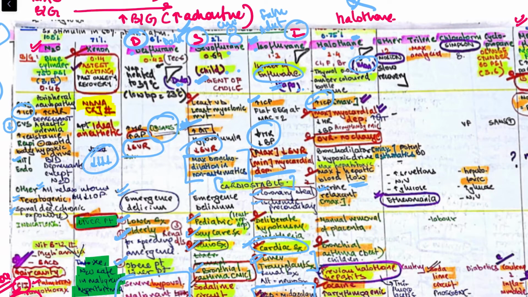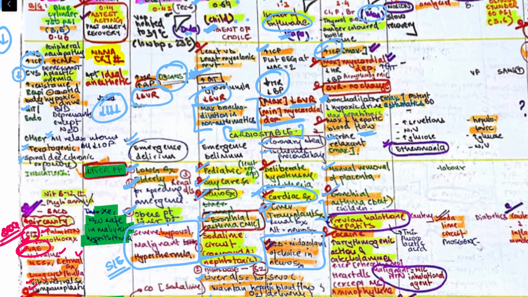Okay, then remember it causes maximum bronchodilation in asthmatic patients. In non-asthmatics sevoflurane was causing the maximum bronchodilation, but in asthmatics halothane is responsible for maximum bronchodilation. So now its uses: manual removal of placenta, then bronchodilation in asthma, right?